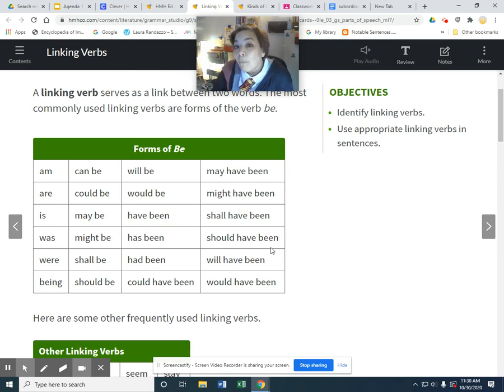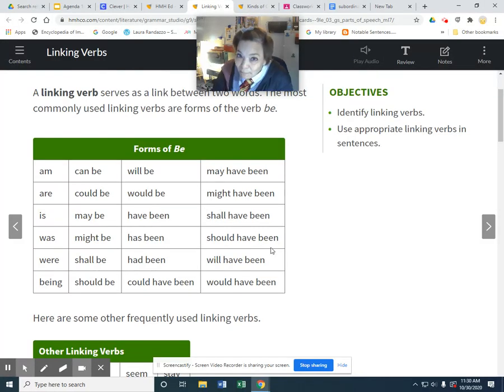So we can always drop in any form of the to be verb, am, is, are, was, were, depending on what our subject is. We can drop that in the place of the verb that's being used. And if it makes sense or it's the same thing, then it's a linking verb.